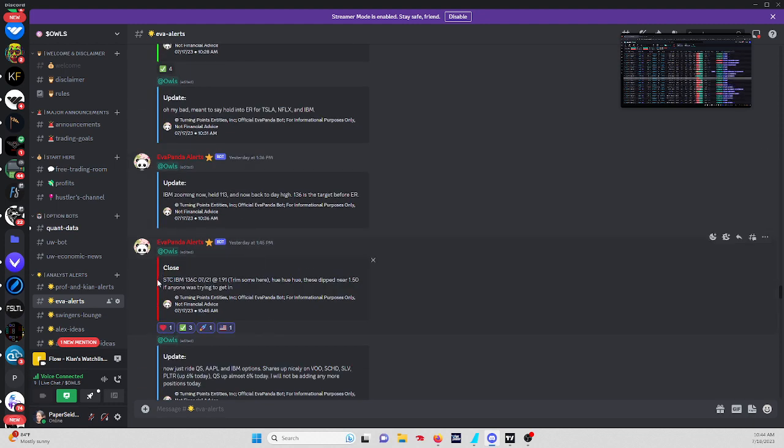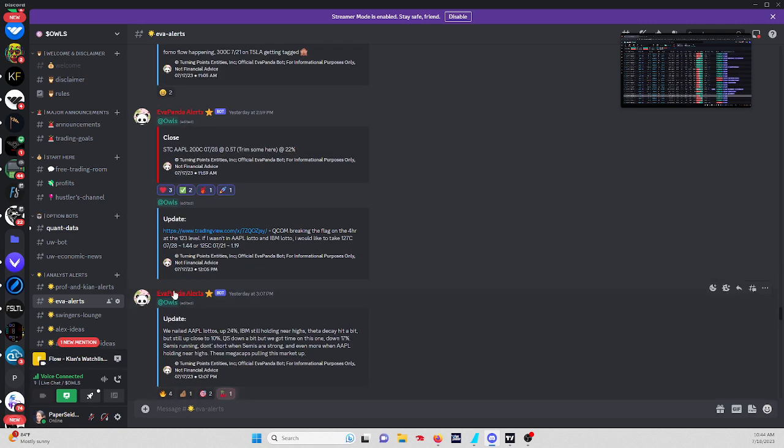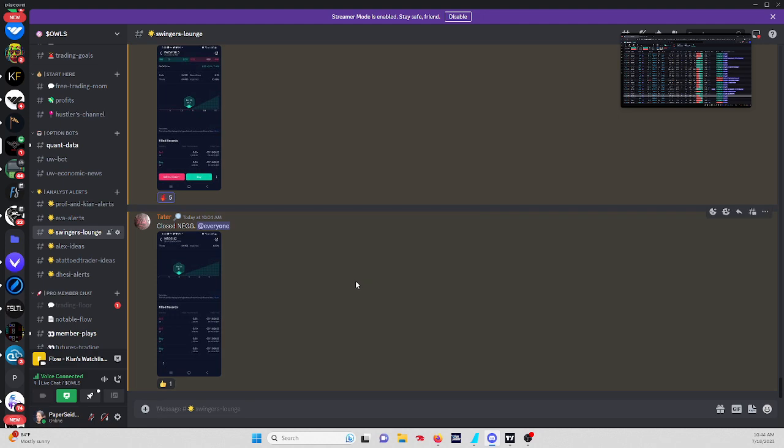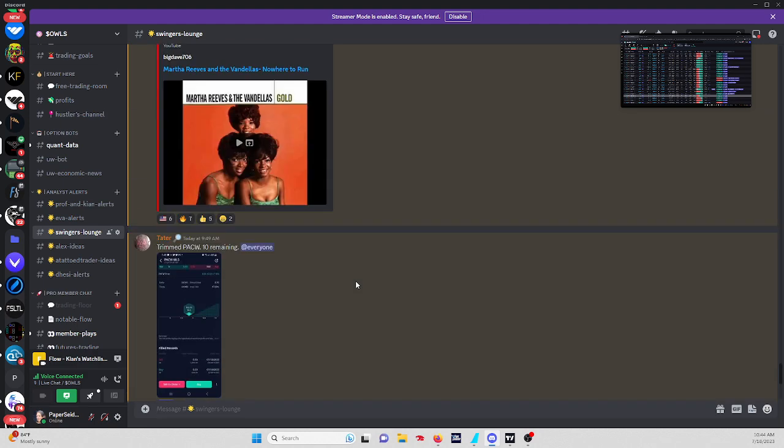So again, she closed the contract. It's a red bar. This is IBM. If you can't find the IBM trade, Control F, right? So very self-explanatory.